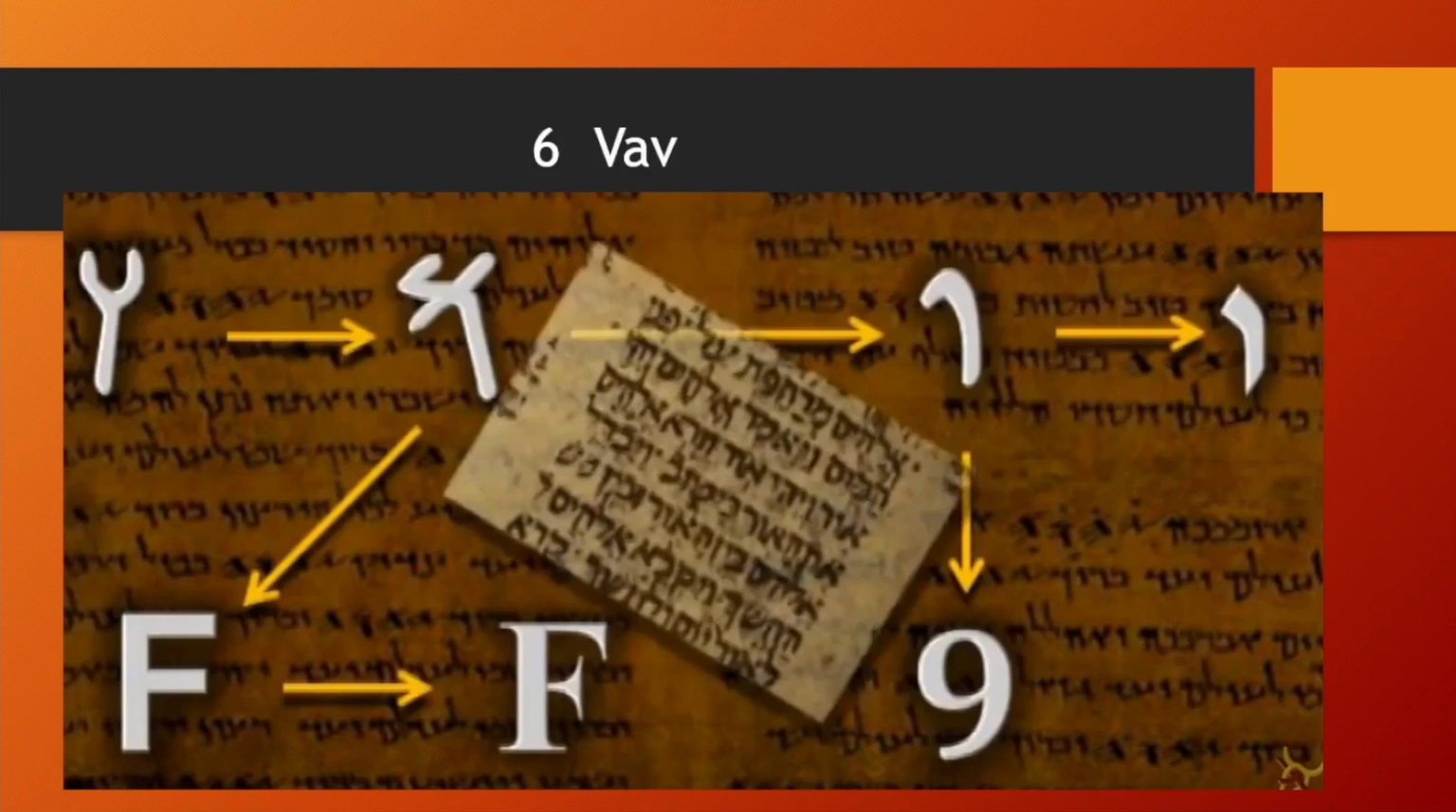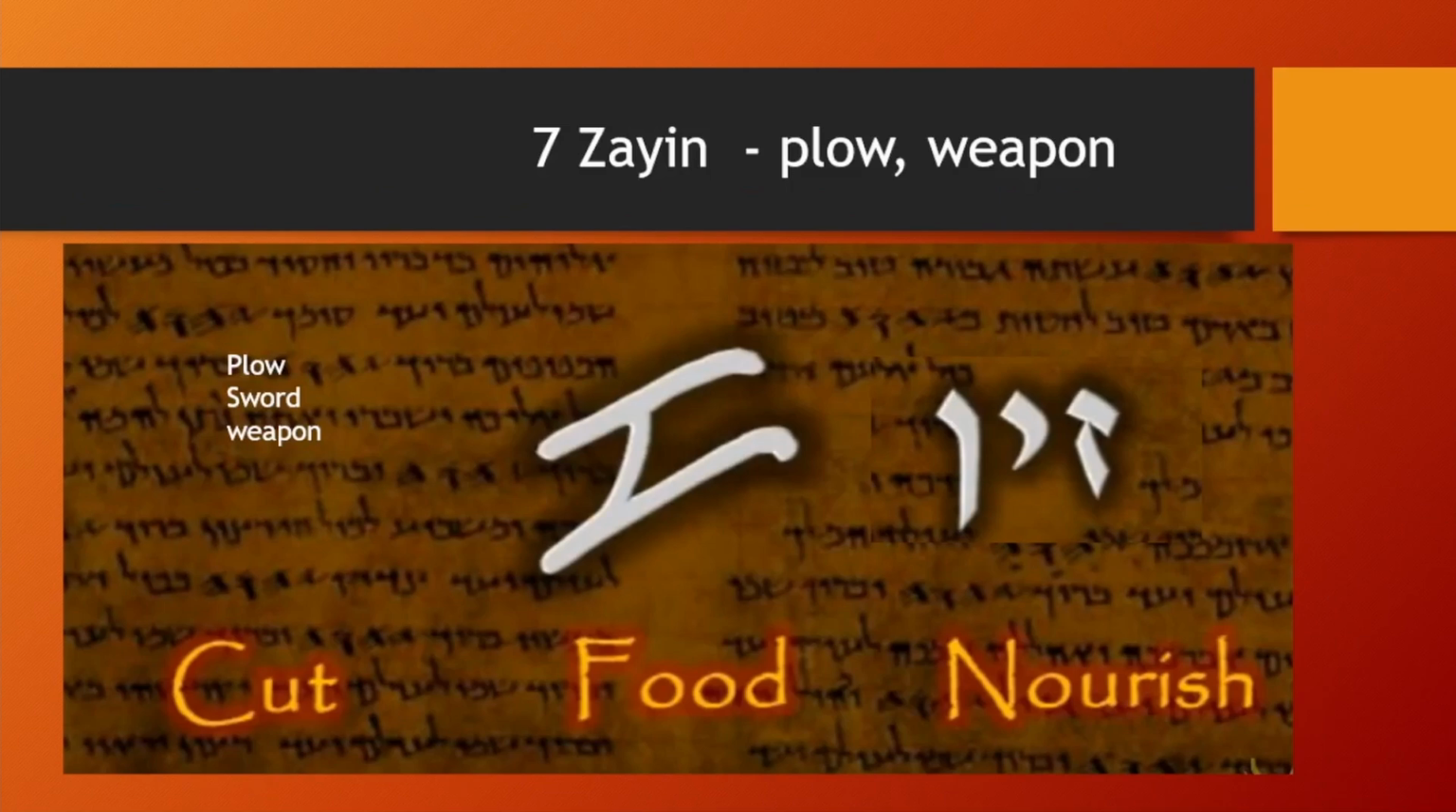Let's go to the development of vav. See, vav develops into the Greek letter F, or the number 9 in the Roman numerals, and the modern version of it has a twist at the top and then a line coming down. Okay.